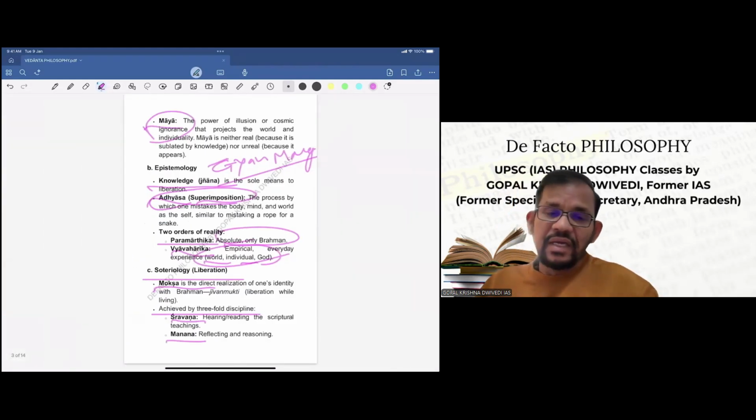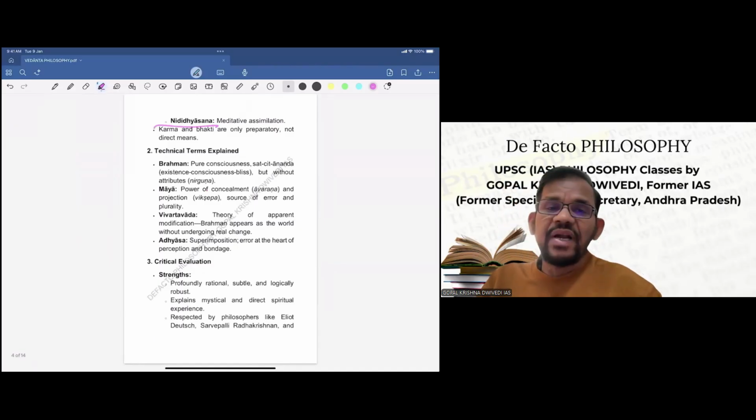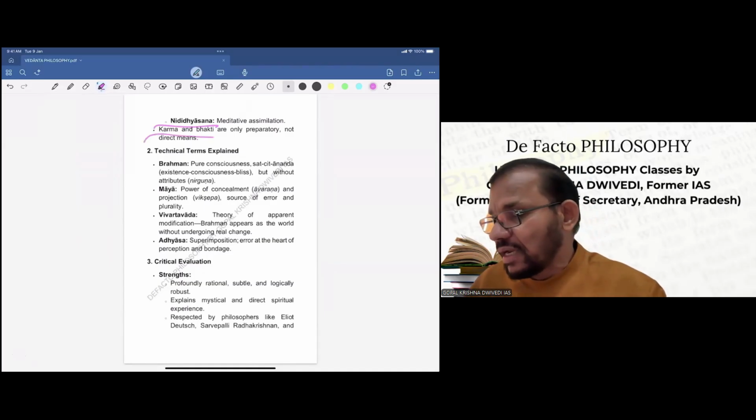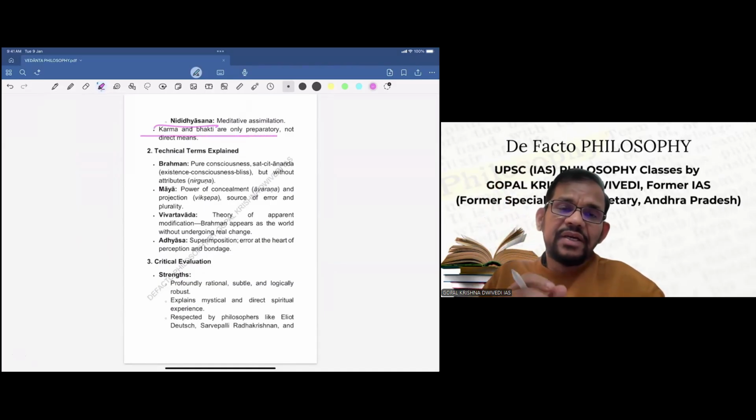Now, what is Shravan? All these are Sanskrit words, so you will be knowing. Shravan means hearing or reading the scriptural teachings. Manan means reflecting and reasoning on those teachings. And Nidhyasana means meditative assimilation of those teachings. So karma and bhakti are only preparatory, not direct means. That is what Shankaracharya says. So for Shankaracharya, Gyan Marg is the only main path, and karma and bhakti are only secondary, that is, preparatory to Gyan Marg.